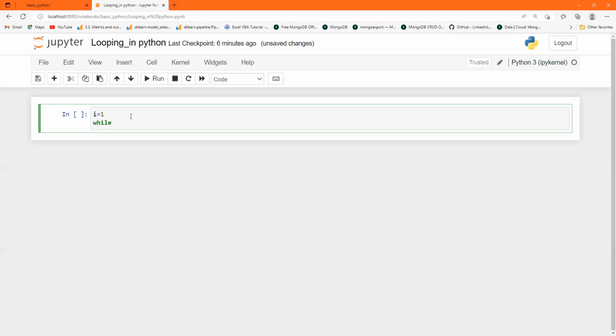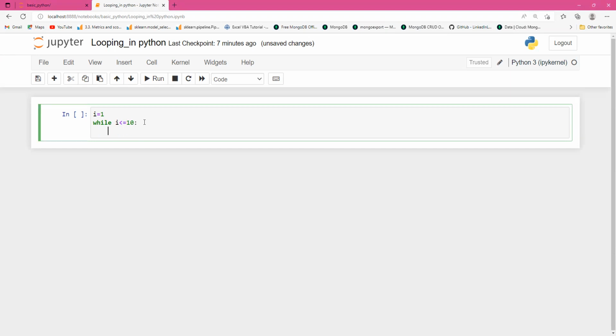Suppose I use the condition on i: i is less than or equal to 10. These are the multiples: 1, 2, 3, 4, 5, 6, 7, 8, 9, 10, and we multiply these numbers by 2. You have to give the colon here, and then in the next line you have to give 4 white spaces. That means the indentation in Python.